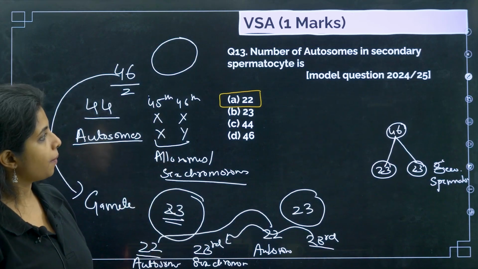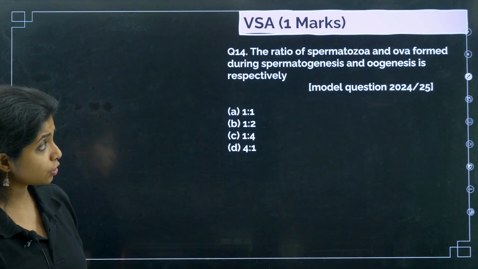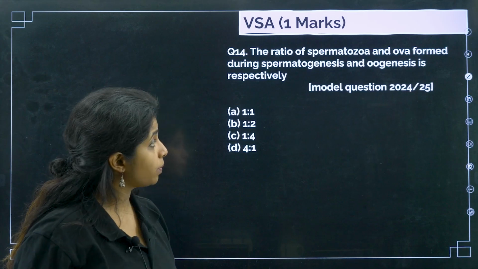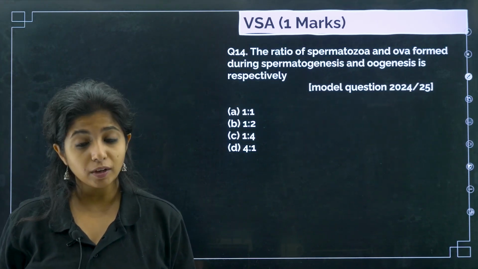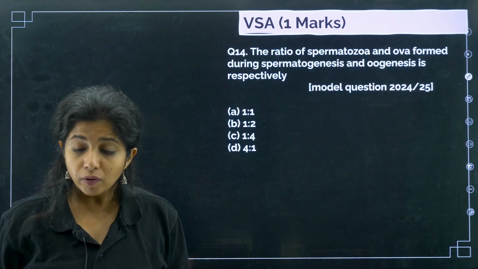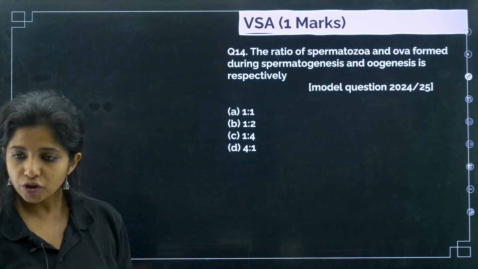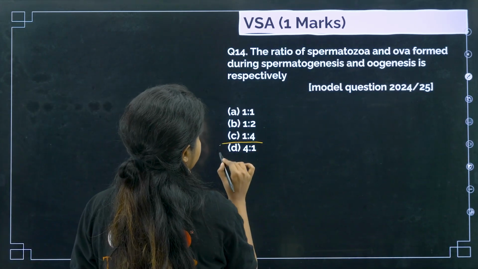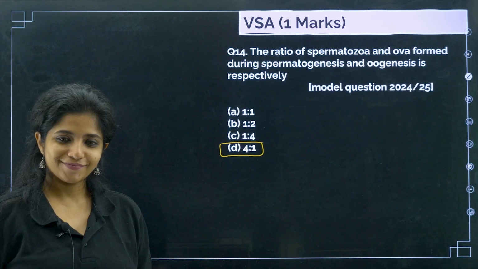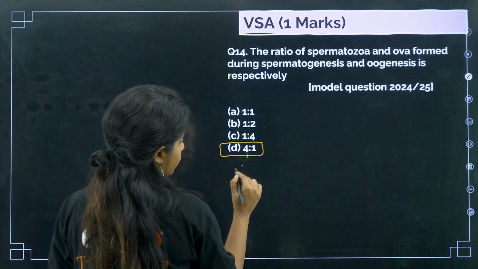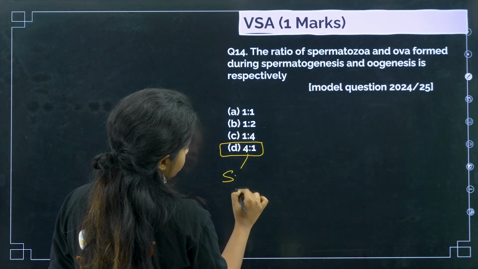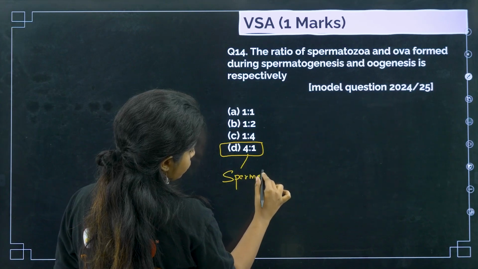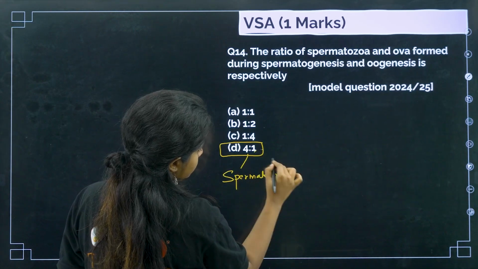Cool. Next. The ratio of spermatozoa and ova formed during spermatogenesis and oogenesis is respectively, I told you the spermatozoa will be 4 in number, the ovum that is formed is 1 in number. So 4:1 will be the ratio. So I'll write 4:1. Cool, easy. So 4 is for, you asked about spermatogenesis first, no? Or spermatozoa first, yeah. So this will be the spermatozoa and this will be the ova.